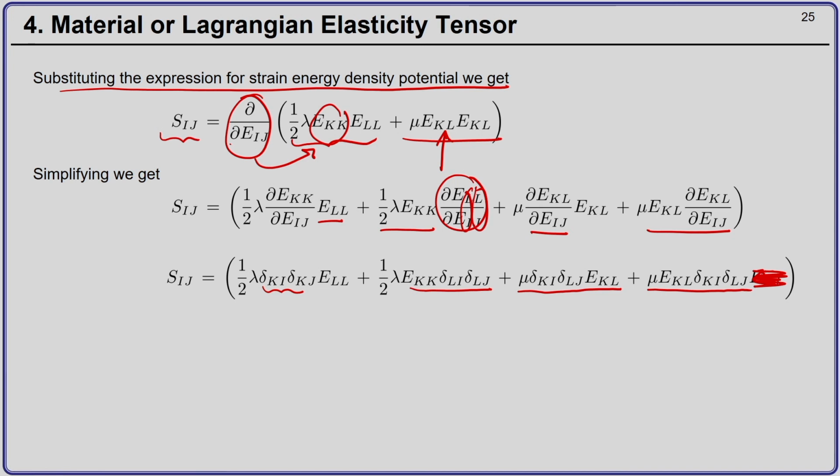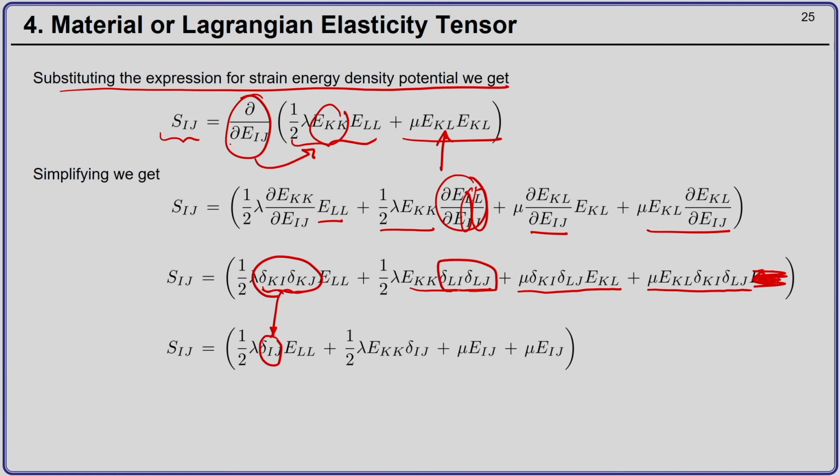So once you have this, you can use the substitution property of the Kronecker delta. If you look closely here, k is common, so if you use the substitution property, it will be equal to delta ij. Here also, if you look closely, l is common. So what you will get? Delta ij, and here k will be replaced by i and l will be replaced by j. So what you get is Eij, and similarly in the last expression you get Eij.